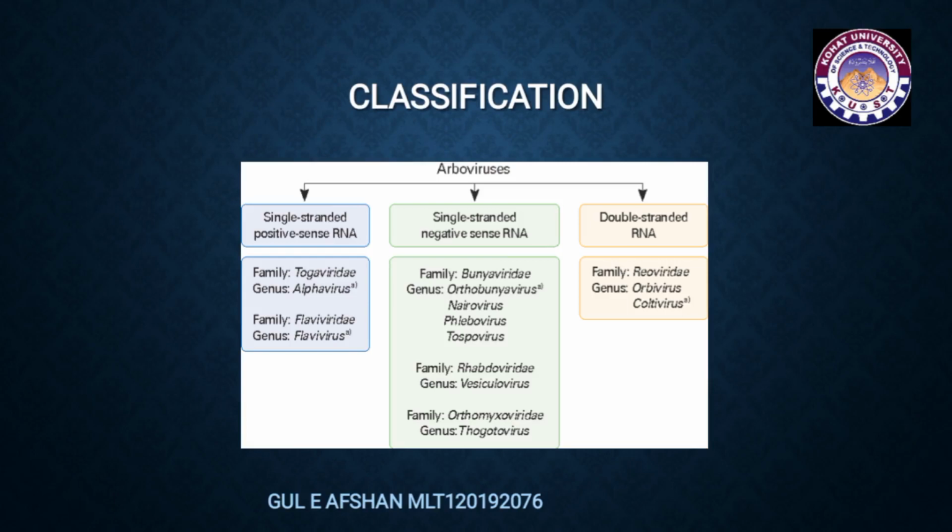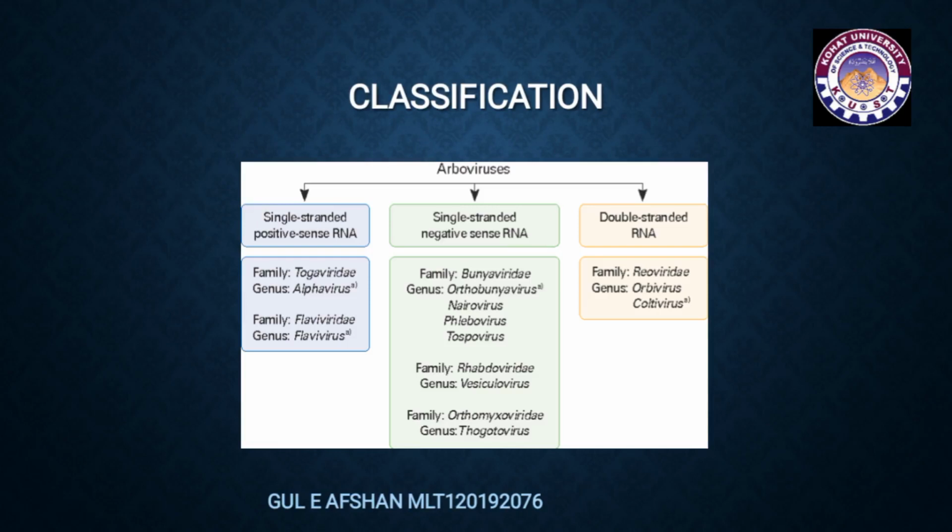Single-stranded negative sense RNA. And now what is a negative sense strand? Negative sense strand is also known as minus strand or anti-sense strand. Negative sense RNA virus consists of viral RNA that is complementary to the viral messenger RNA. Now, single-stranded positive sense RNA contains two families, Togaviridae and Flaviviridae. Single-stranded negative sense RNA contains three families, Bunyaviridae, Rhabdoviridae, and Orthomyxoviridae.